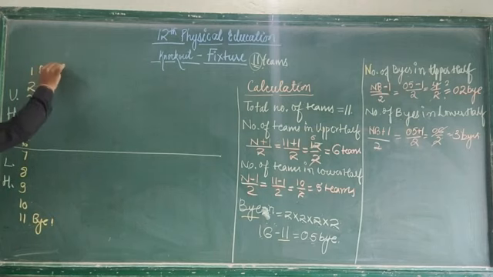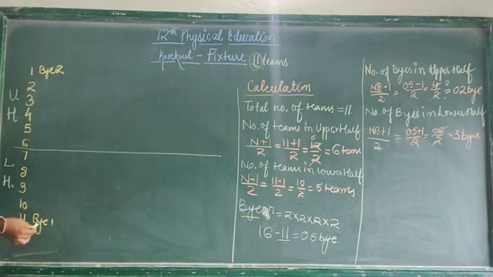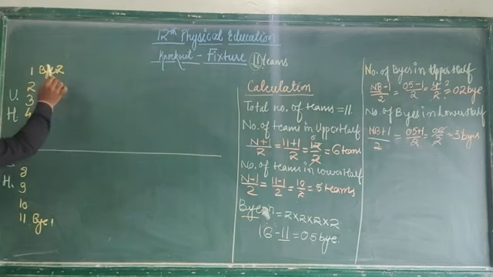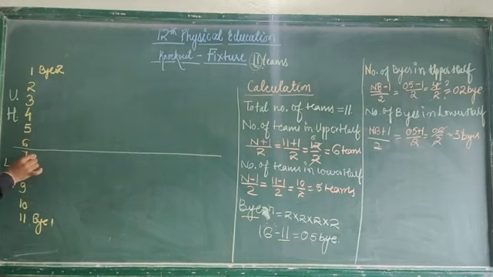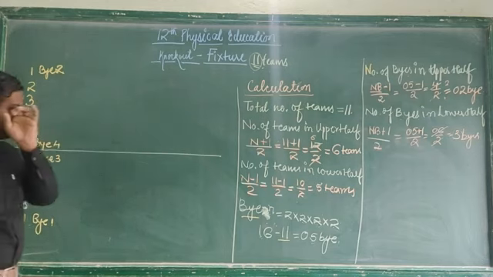Bye number 2. Got it? I repeat again. The first bye is always given to the last team of the lower half. The second bye is always given to the first team of the upper half. The third bye is given to the first team of the lower half. Next, bye number 4: the fourth bye is given to the last team of the upper half. I hope you got this concept.